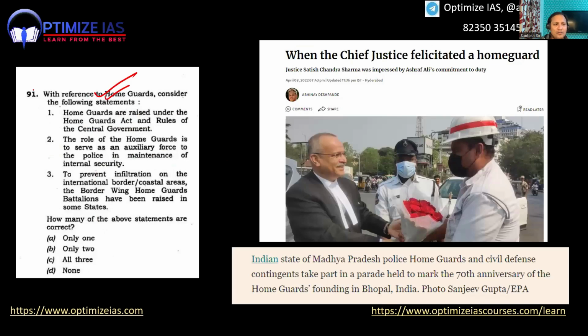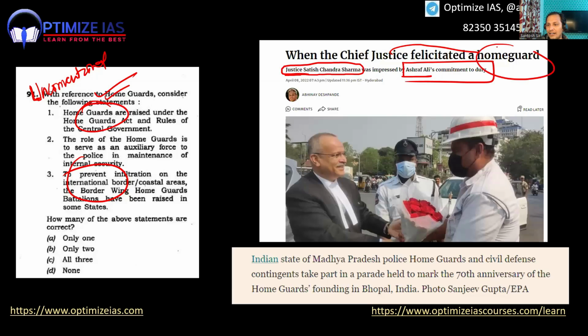Home Guards. Again, very unpredictable, an unconventional question. You can see here: Justice Satish Chandra Sharma, impressed by Ashraf Ali's commitment to duty, Chief Justice felicitates Home Guard. Can you see this, guys? Chief Justice is a very high post.